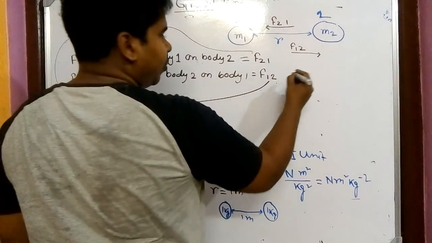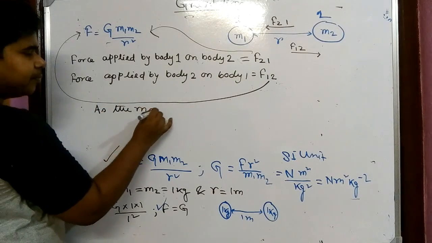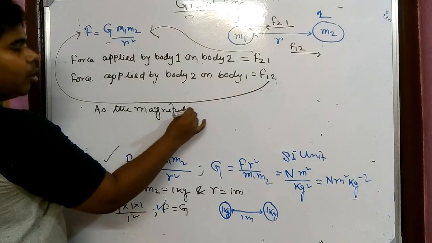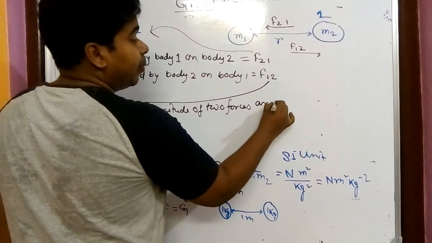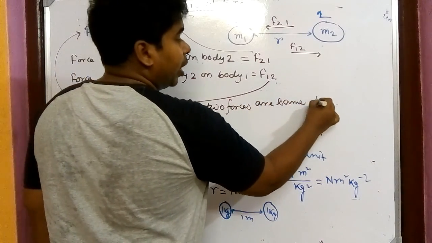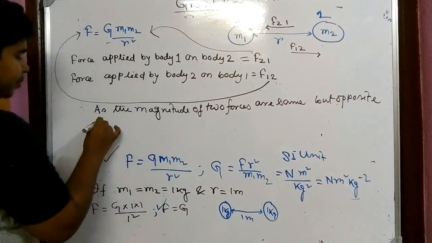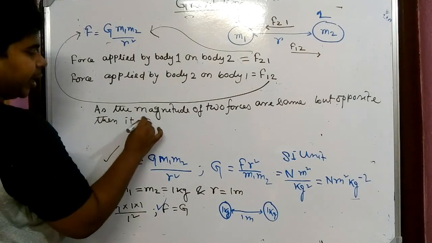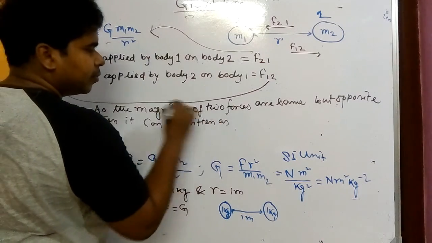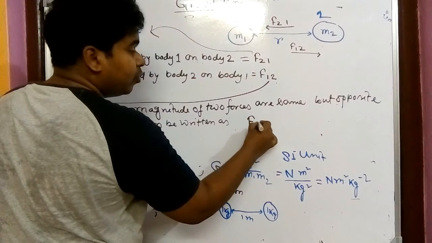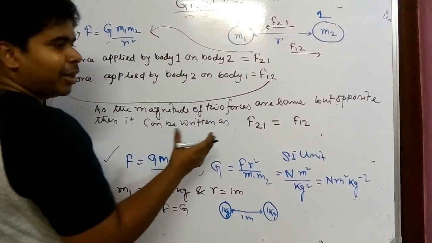So the direction is same. So we can write here, if the magnitude of two forces are same but opposite, then it can be written as F21 is equal to minus F12, exactly same but opposite.